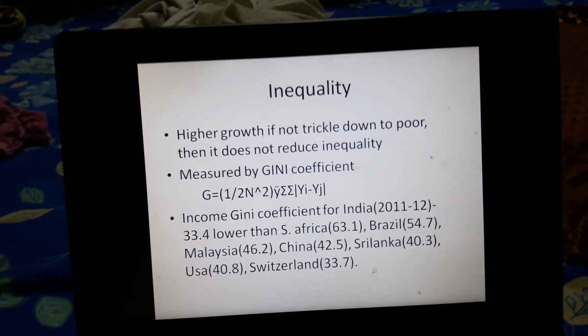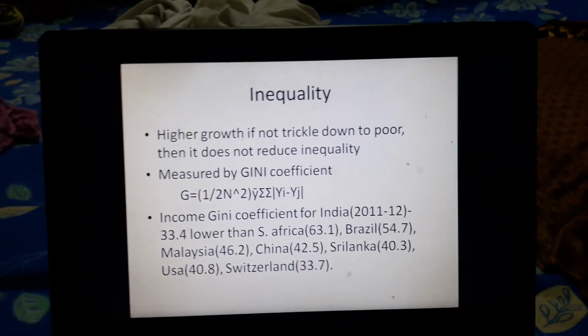Next, we shall come to the issue of inequality.